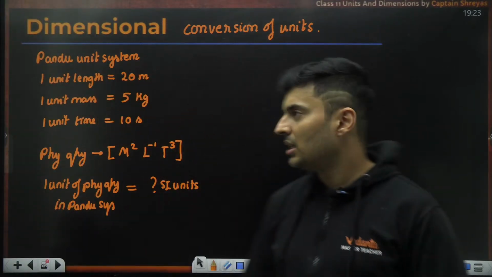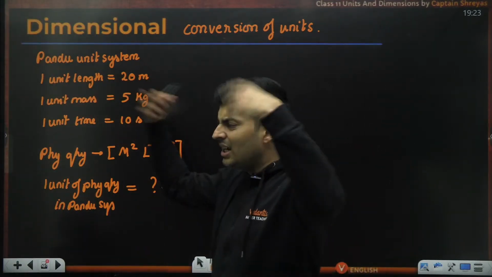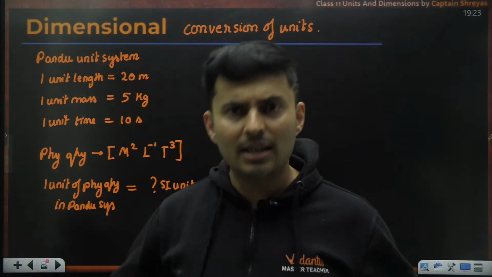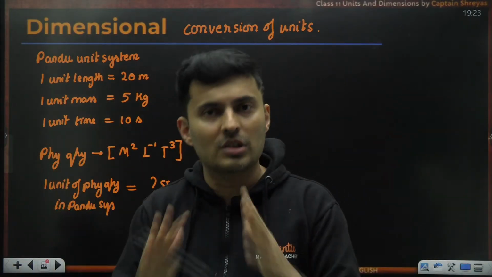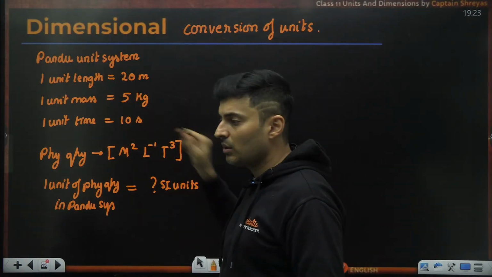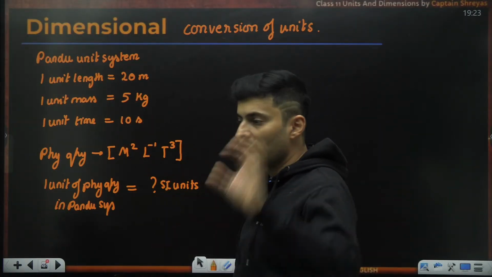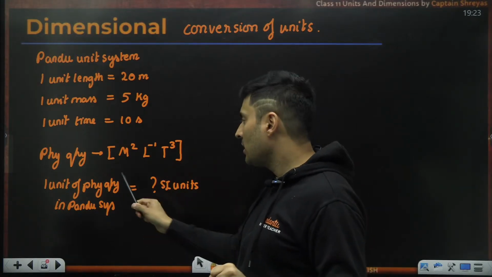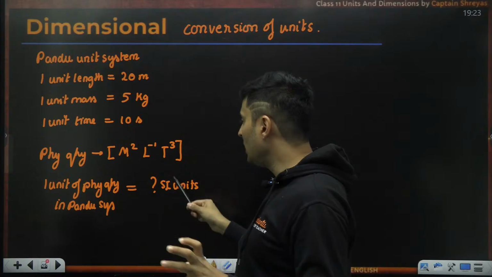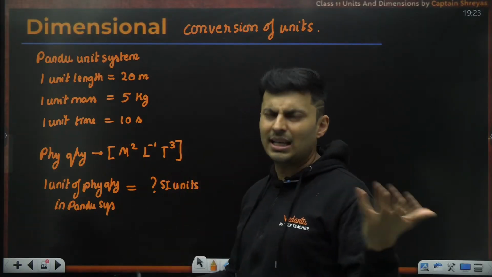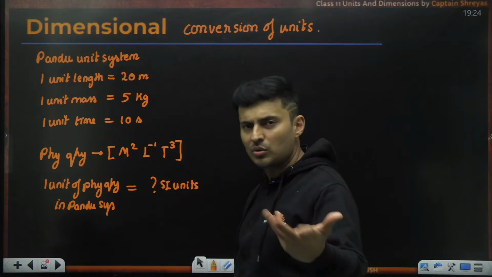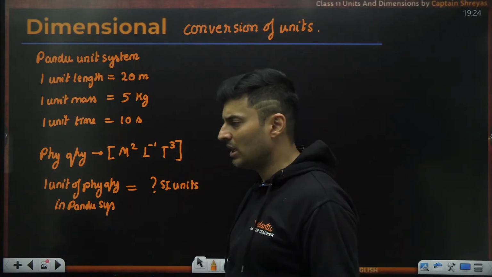Beautiful question, guys. So you have some random system. It need not be CGS, FPS, anything, some random new system. You should be aware of how to do such kind of questions also. The conversion factors for each fundamental quantity are given, and the dimension of the main physical quantity is given. Now you have to convert 1 unit of that physical quantity in this Pandu system into the SI system. The good part is I already know the dimensions. Usually you should know it, or you can find it if the formula is given.